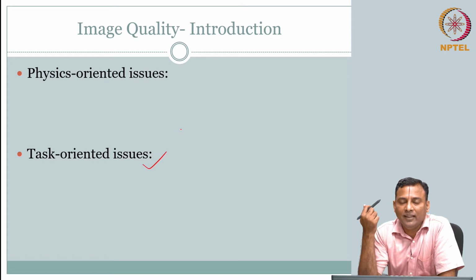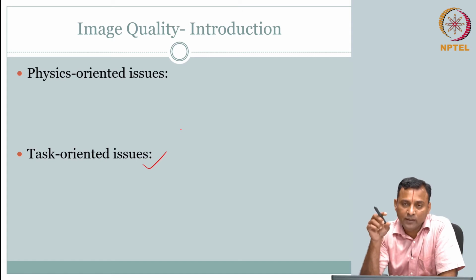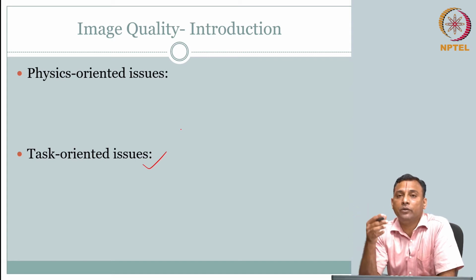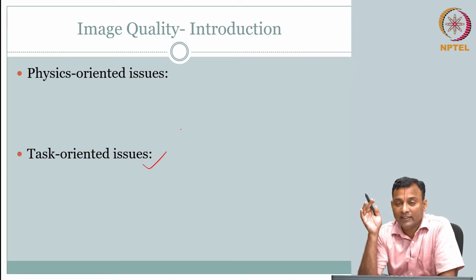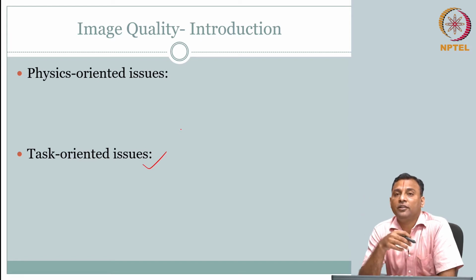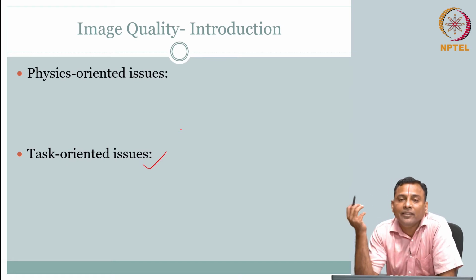But what is the doctor interested in? The doctor is interested in knowing whether there is a tumor there or not, whether he can confidently, reliably say that this is a tumor, measure the tumor, and then do prognosis. Say, if this is small, you can come back after 6 months. If this is greater than this threshold, you have to right away schedule an emergency surgery. So he has to be able to make all these judgments. His image quality is not only about your objective metrics, like my contrast is 3.77 dB better.